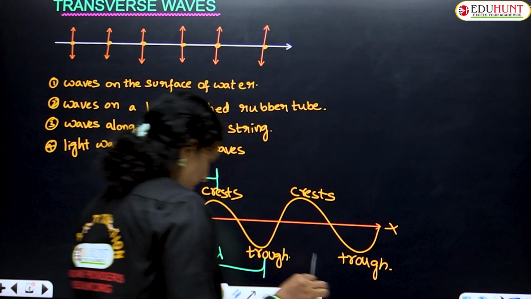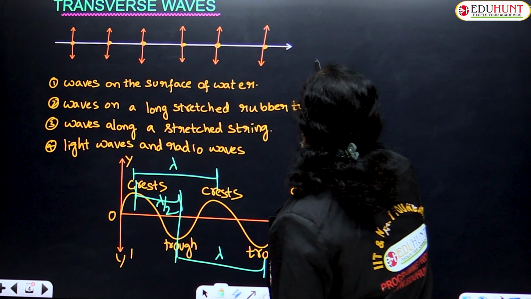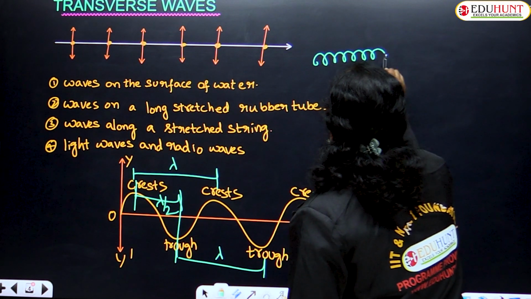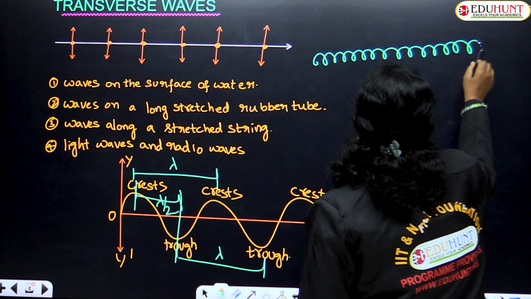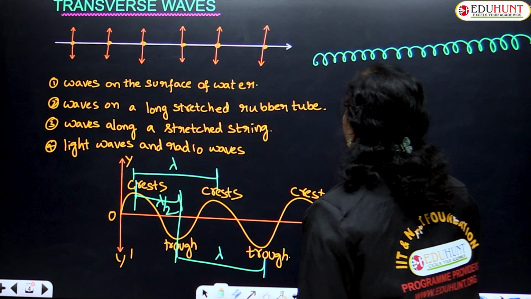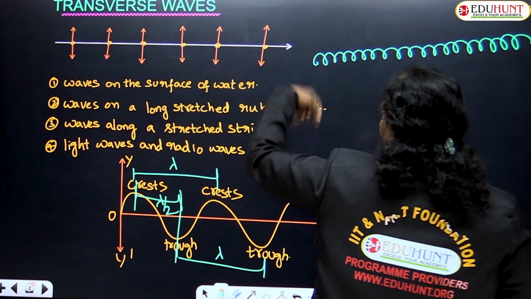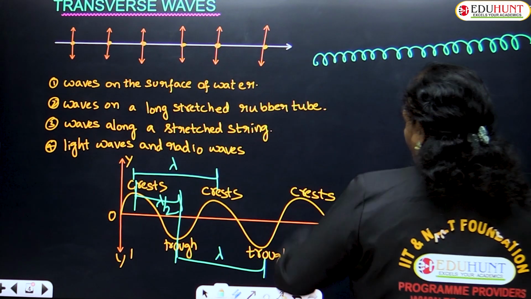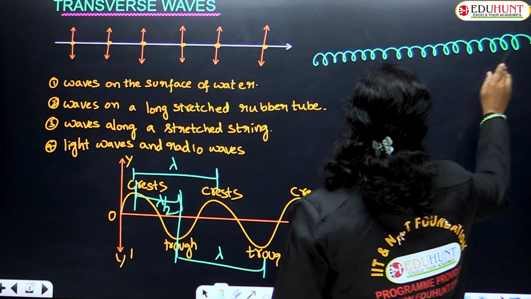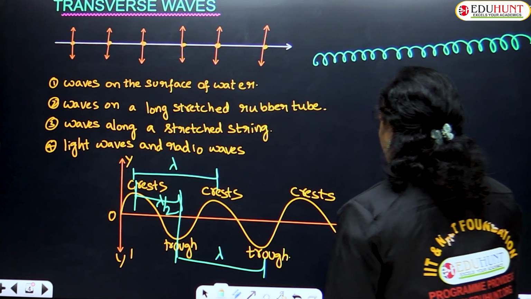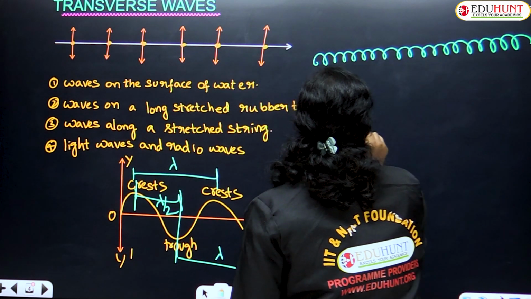Okay, so now let us look into it in detail. An example for this is the case of a helical spring. So this is a spring, let us consider that, or a stretched rubber band or stretched string, whatever you consider. When the spring or string is disturbed up and down, up and down continuously, the shape of the spring would be observed something like this.